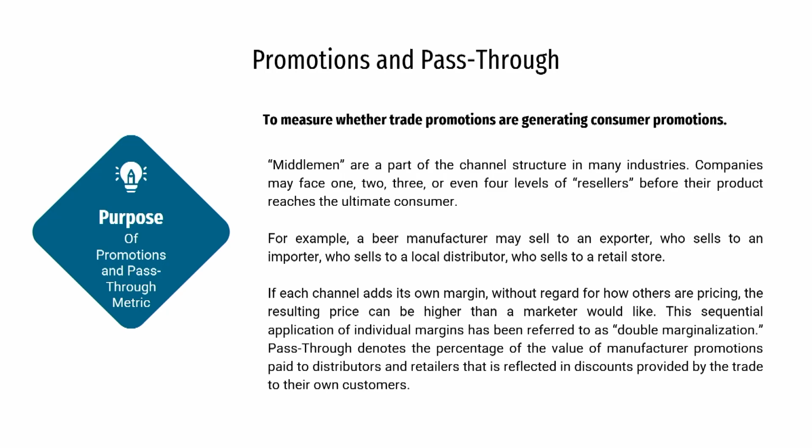Whether the benefit extended to the trade is being translated to the benefit of the consumers or not. If it is not, then probably we are not doing that great in terms of promoting our product or our brand. As we know, middlemen are a part of the channel structure in many industries. In some industries it is less, in some industries it is extensive.